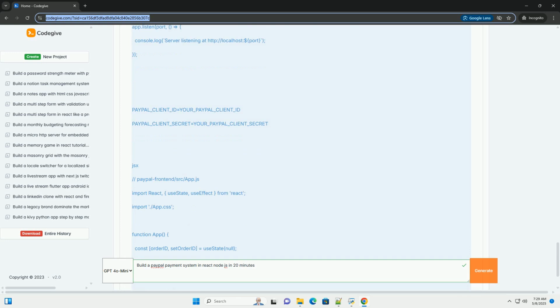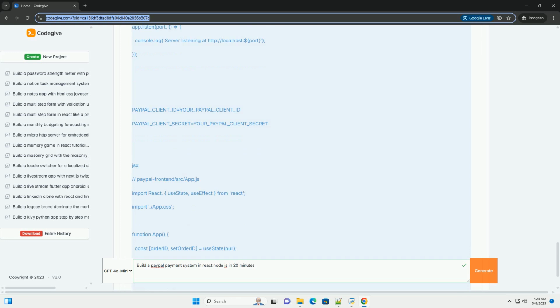Important notes and next steps. Error handling: this is a very basic example. Add comprehensive error handling to both the frontend and backend. Check for API errors, network errors, and handle them gracefully. Display user-friendly error messages. Validation: validate all input data on both the frontend and backend. Ensure that the amount is a valid number, the currency is supported, etc.